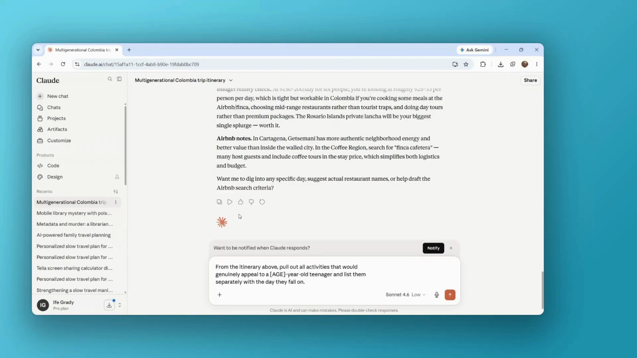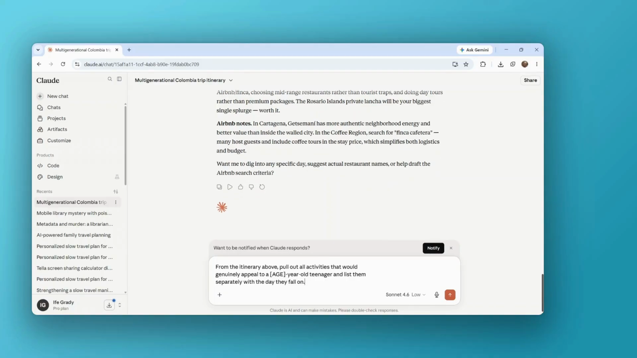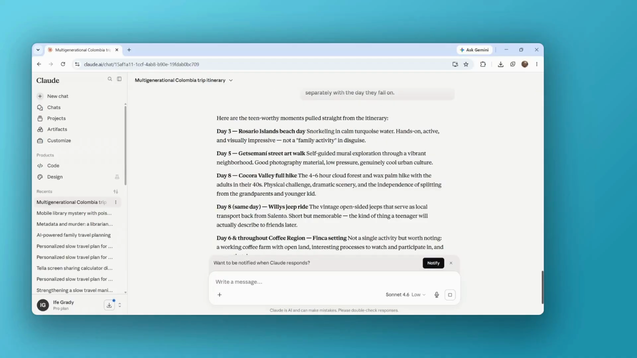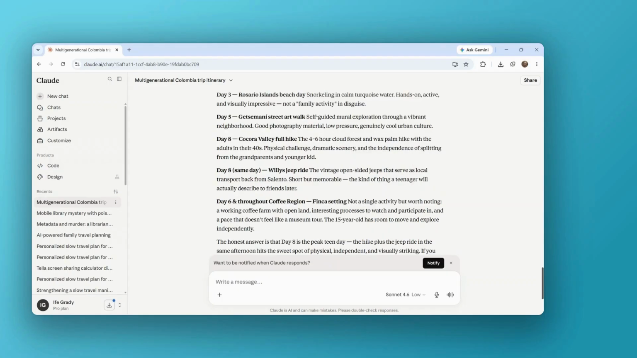So I want to make sure that our teenager has things that would interest him too. So I put in a follow-up prompt from the itinerary above: pull out all activities that would genuinely appeal to a 15-year-old, and list them separately with the days that they fall on. And here are the teen-worthy moments pulled straight from the itinerary. On day 3, day 5, day 8, and something on day 6.